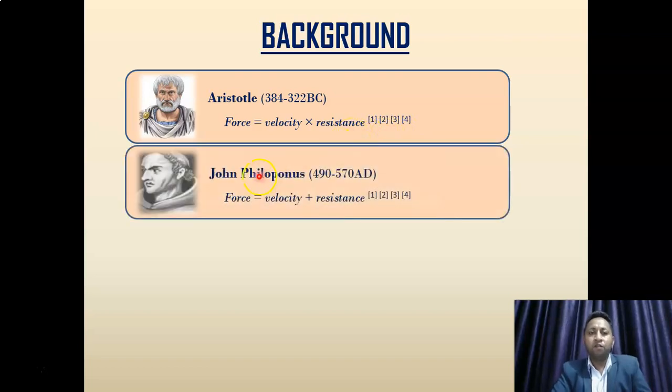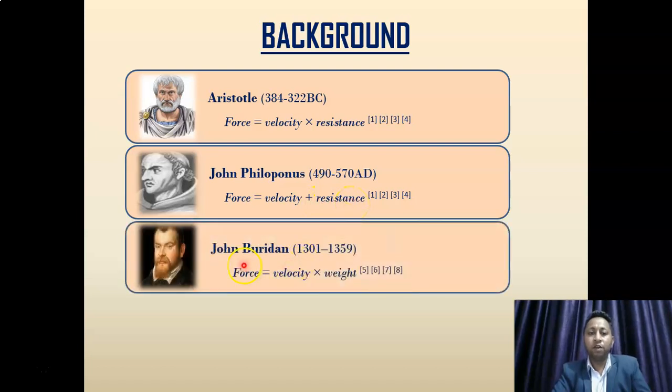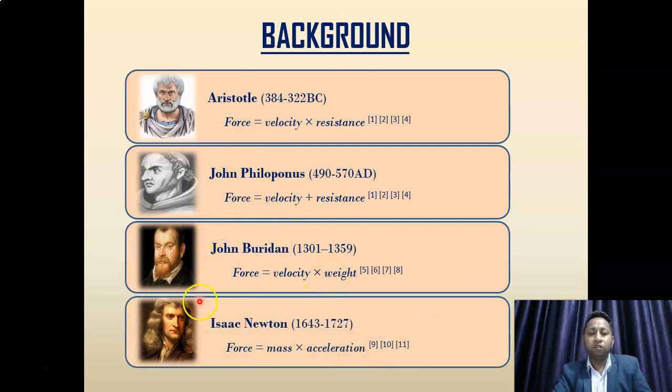After Aristotle, John Philoponus suggested that Aristotle's relationship be modified as applied force is determined by the increase in velocity taken as a sum to the resistance. After Philoponus, John Buridan also modified Aristotle's relationship by replacing resistance with the weight. Far from these researchers, Newton saw things in vacuum. He didn't add the concept of resistance.